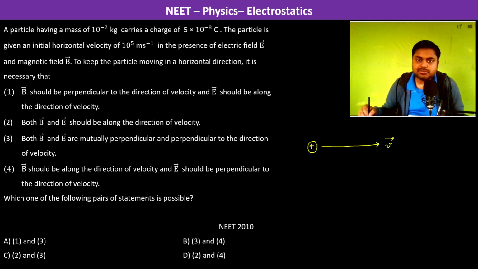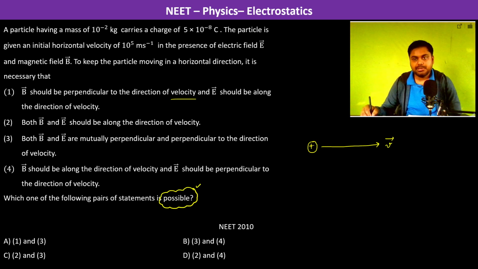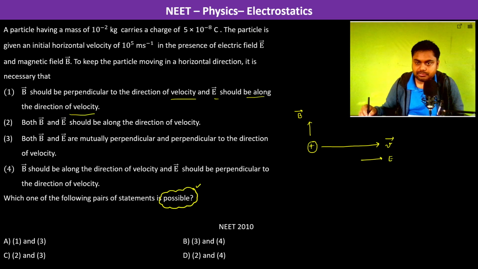Now, in the presence of electric field E and magnetic field B, to keep it moving in the horizontal direction only, so there's going to be no change in the direction, which of the following pair of statements is possible? So we have to see the possibilities. First, B should be perpendicular to the direction of velocity. So B can be in any direction which is perpendicular to the velocity. And E should be along the direction of velocity.